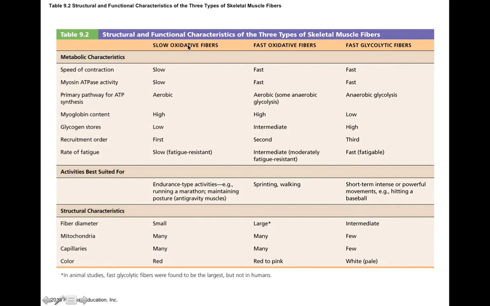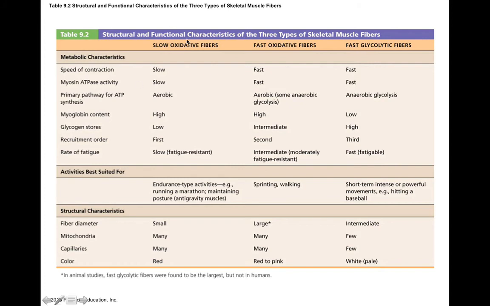Now, the slow oxidative fibers are actually recruited first, because they're fatigue resistant. The fast oxidative fibers are recruited second, because they're moderately fatigue resistant. And the fast glycolytic fibers are recruited third, and they're more of a fast twitch, but they fatigue more rapidly. And because these fatigue more rapidly, it makes sense that you want these other fibers to already be activated. That way, once these fatigue and the twitch goes away, you still have other fibers that are activated and contracting. That way your muscles don't just relax all at the same time suddenly.